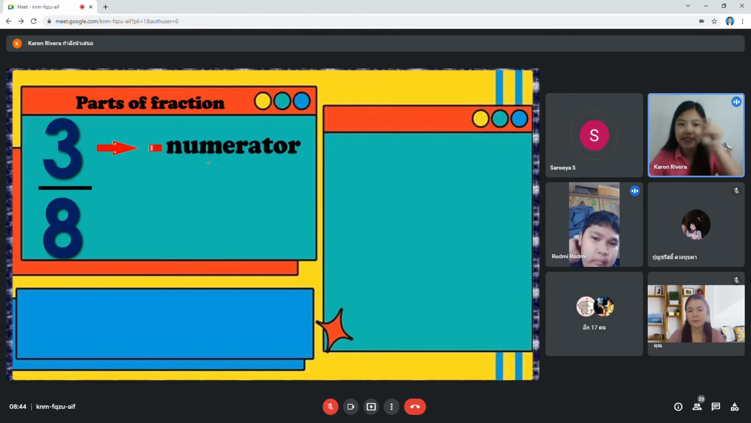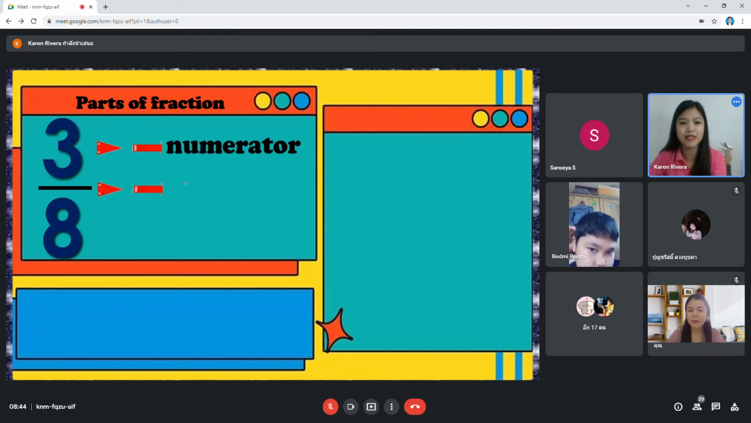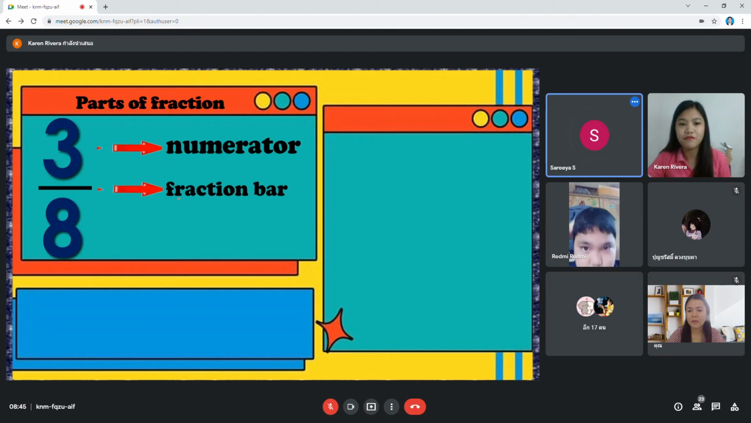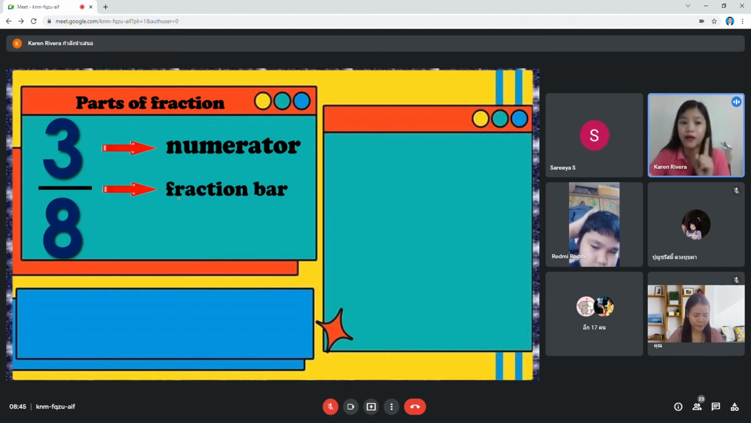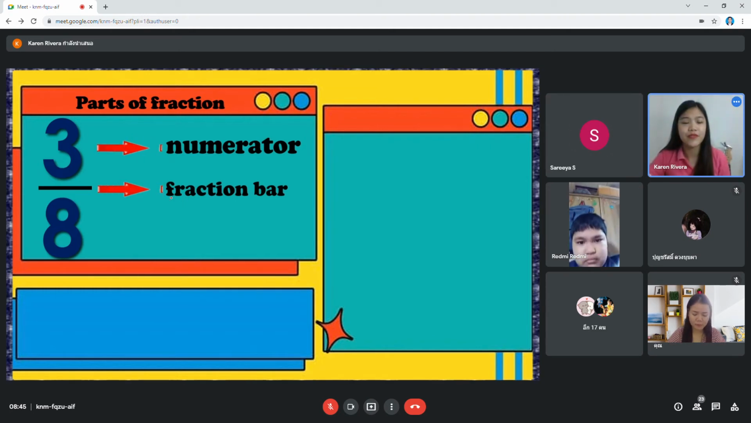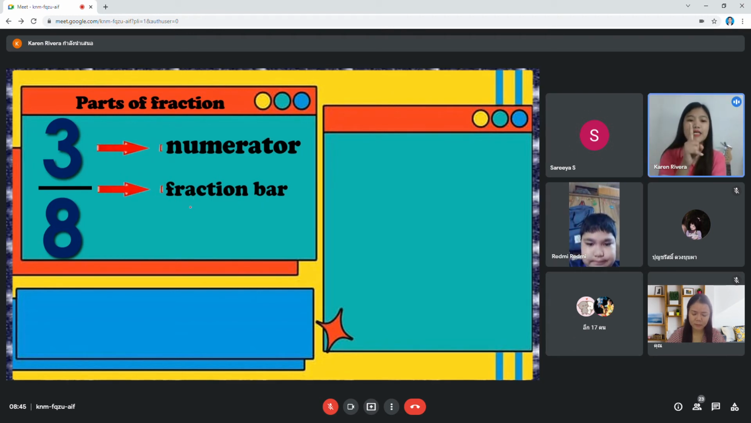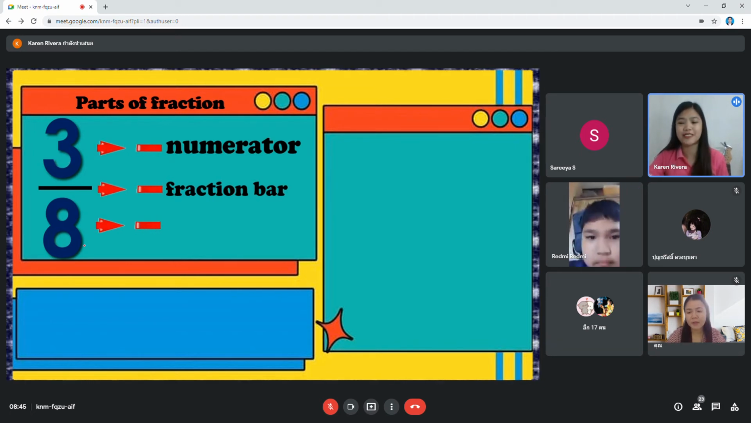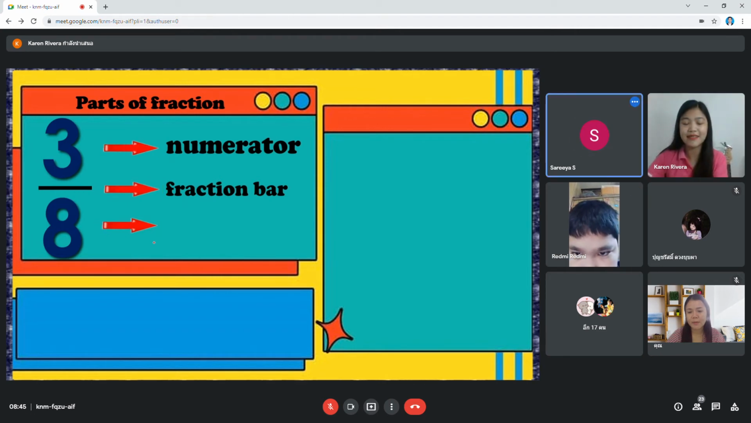And this line, what do you call that line? What part of the fraction is it? Over. Yes, it can be said as over, but we say fraction bar. Can you read it? Fraction bar. Yes, very good. And the last part is number 8. What part of the fraction is it? Denominator. Yes, very good.